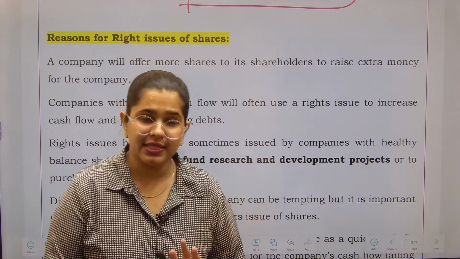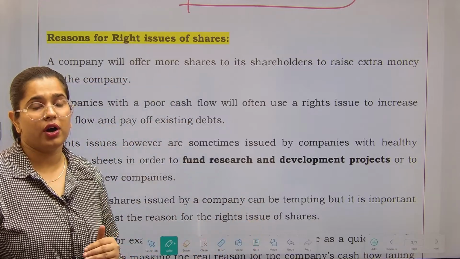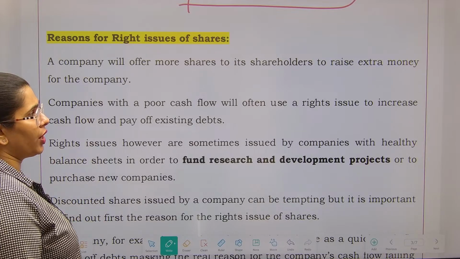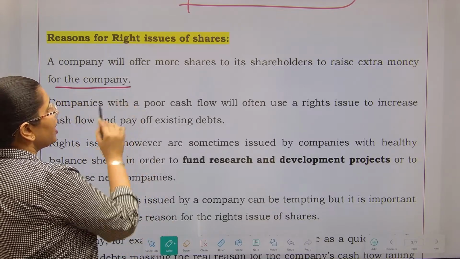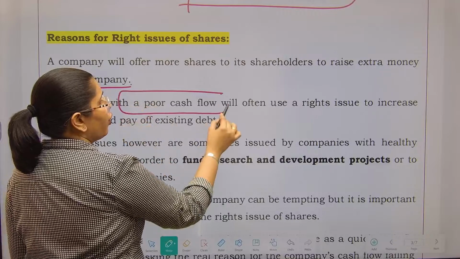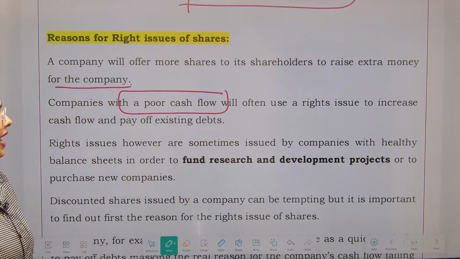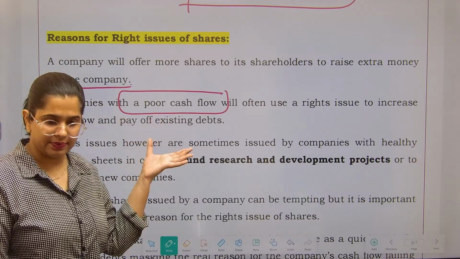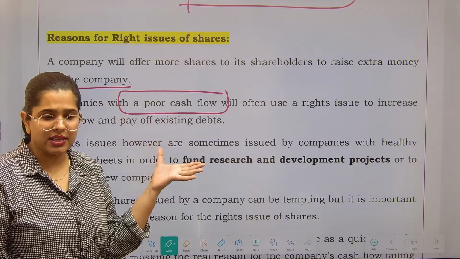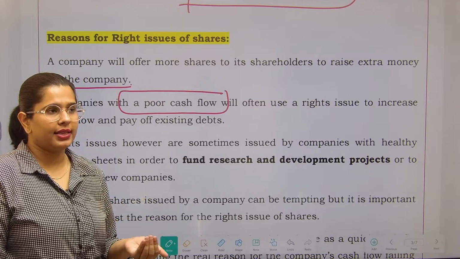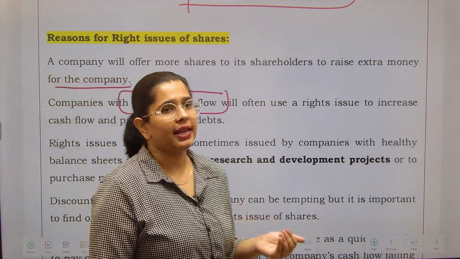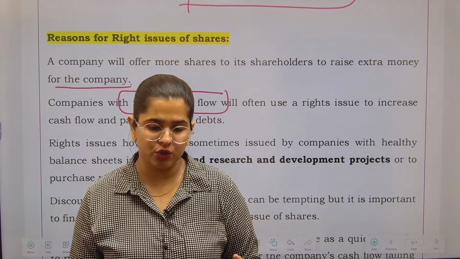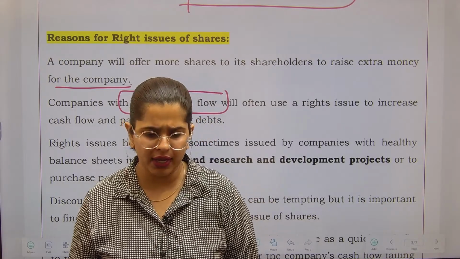Okay. So let's see this. This shows you have been inefficient while managing your funds. So a company will offer more shares to its shareholders to raise extra money for the company. Now, a company with poor cash flow will often use a right issue to increase the cash flow and pay off existing debt, and this is something which is a questionable thing. Although as an investor you are already an existing shareholder, so you would never like that the company should default on its debt. आपको कभी ये पसंद नहीं होगा कि कंपनी अपने जो डेट्स पे डिफॉल्ट करे. So for that matter you can give as well.